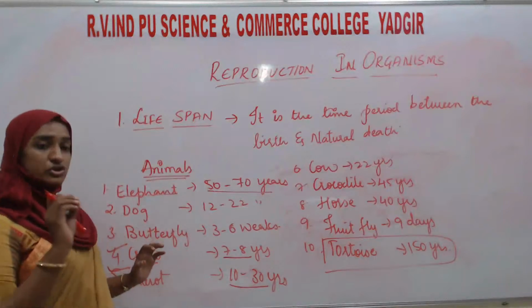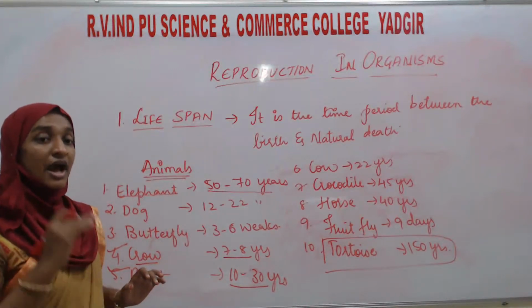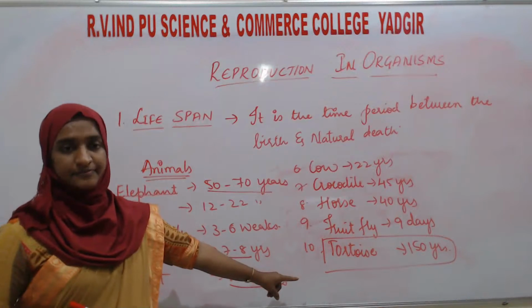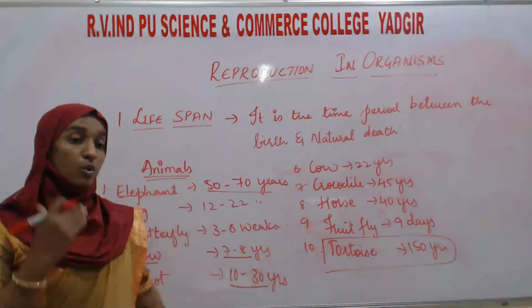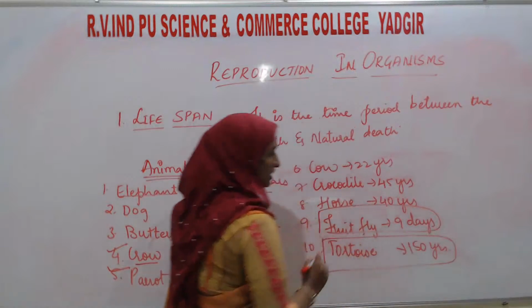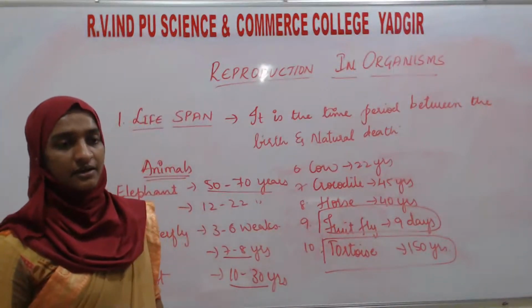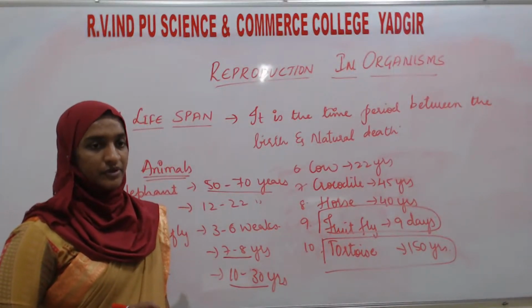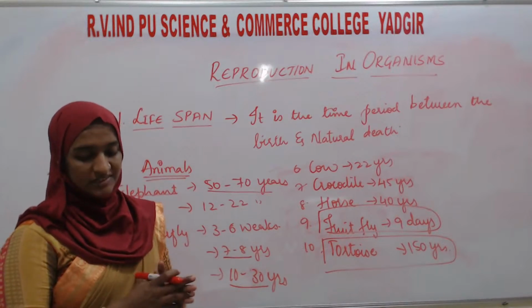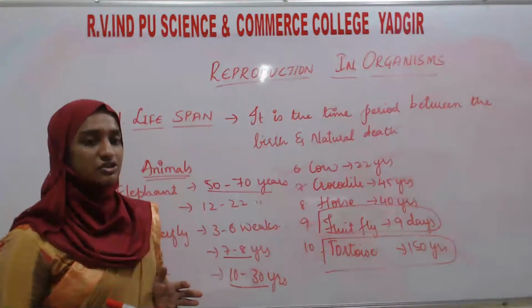So see here, the animal having the highest lifespan is the tortoise. And the lowest lifespan, we can say fruit fly has the lowest lifespan, that is of 9 days. Okay, so this is about the lifespan in animals. Then some more examples we will take according to the plants.